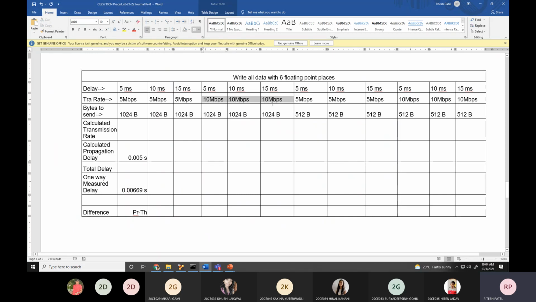Another one, this 5 Mbps to 10 Mbps. Then 5, 10, 15. Again, then we are reducing the size of bytes. 5 Mbps, this remains same as in the previous pattern. And this is for 10 Mbps, and this 5, 10, and 15. Is it clear? Yes. So there are how many occurrences over here? 12. So 12 times you have to run your program, and 12 times you have to find the difference.